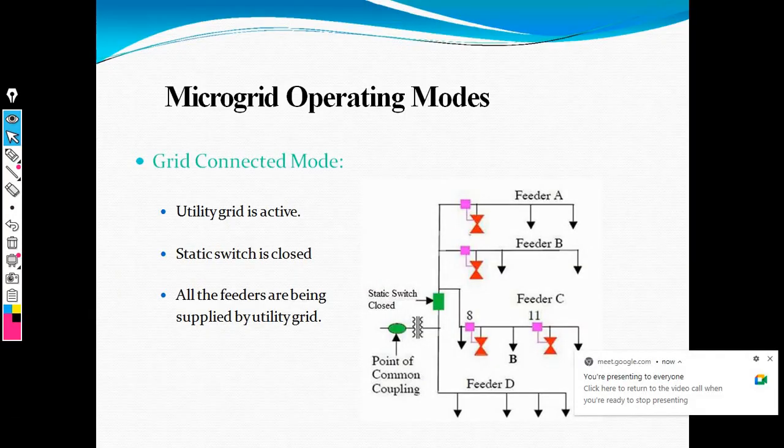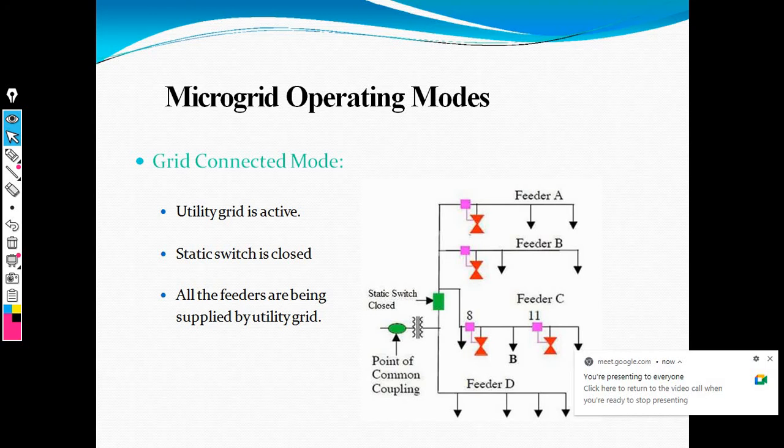Now this is the grid connected mode. It totally depends on the utility grid being active and connected. That means static switch operation is very important at the time of switching on. This is the first mode, grid connected.